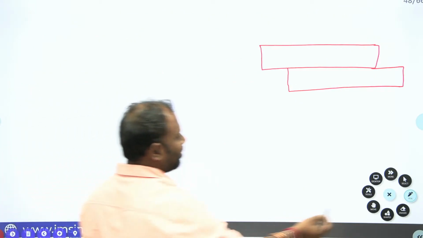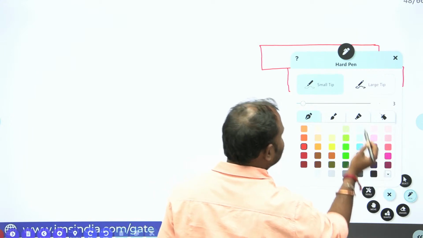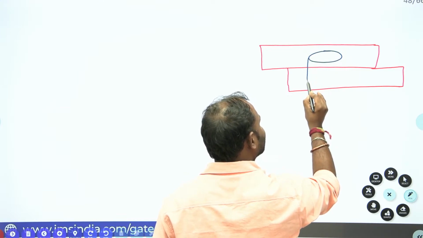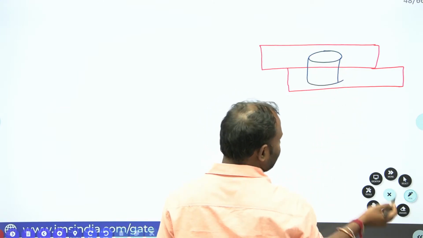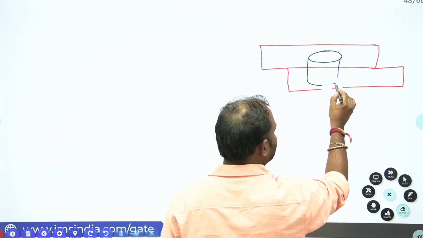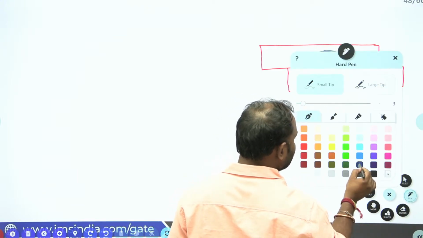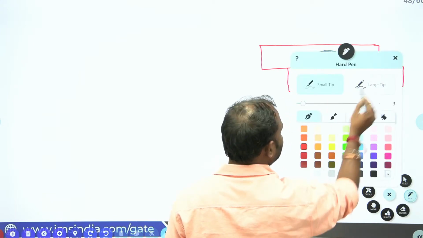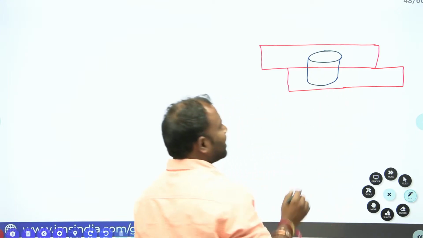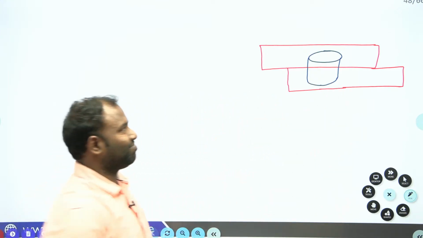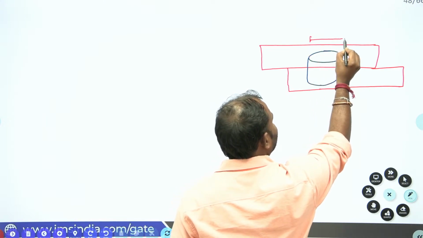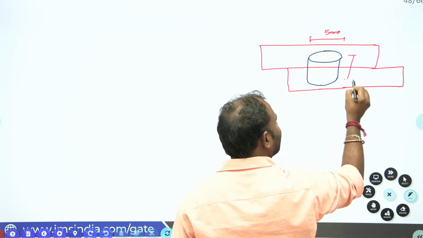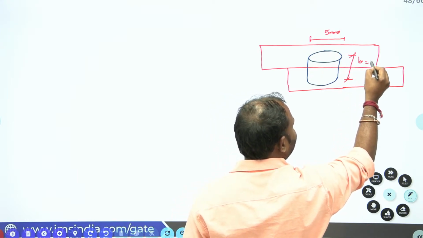They also gave the diameter of the nugget, which is 5 mm. Now we have to find the height of the nugget.